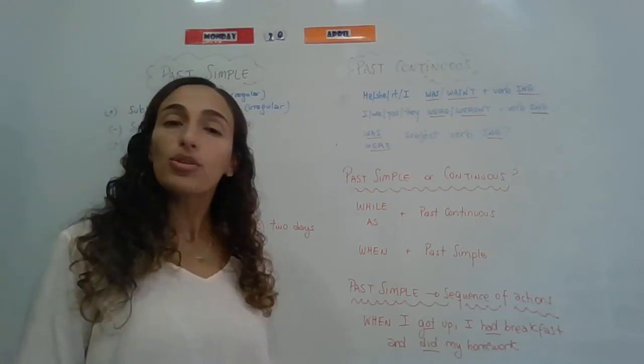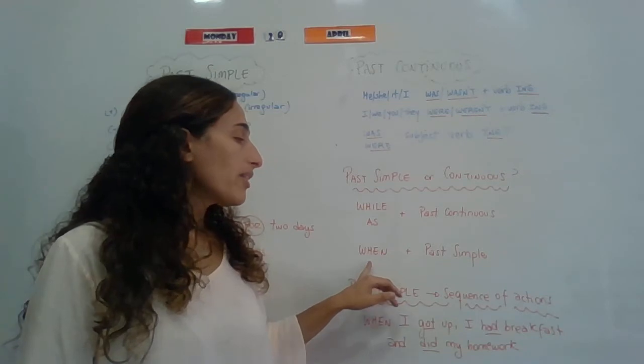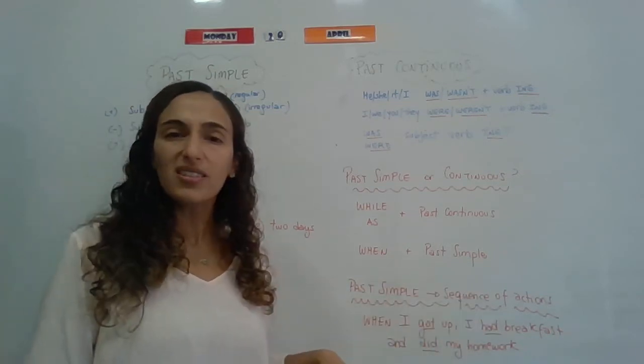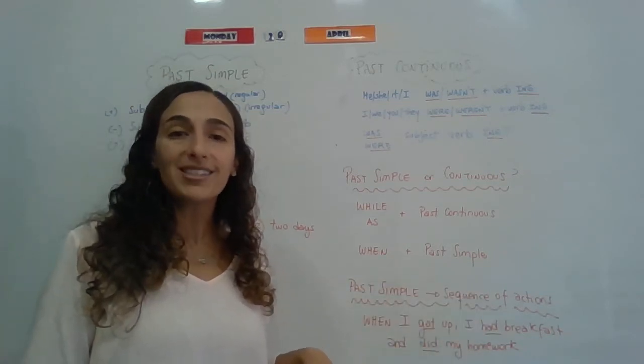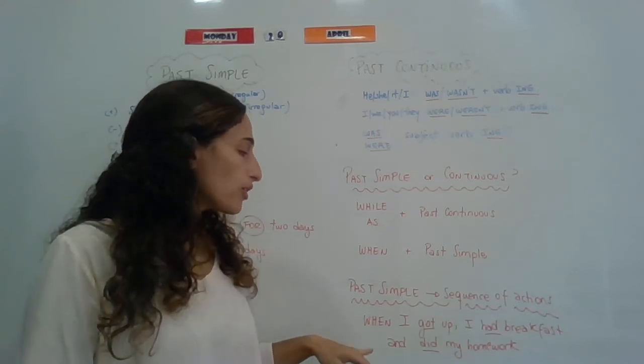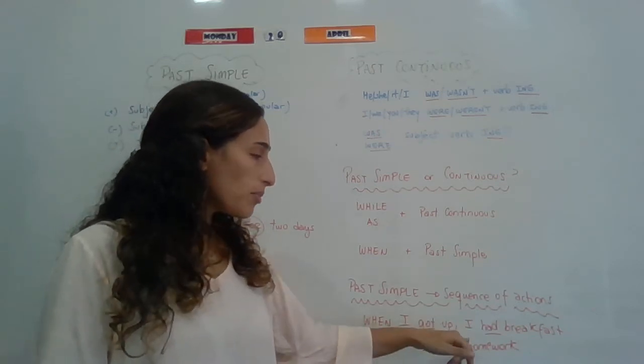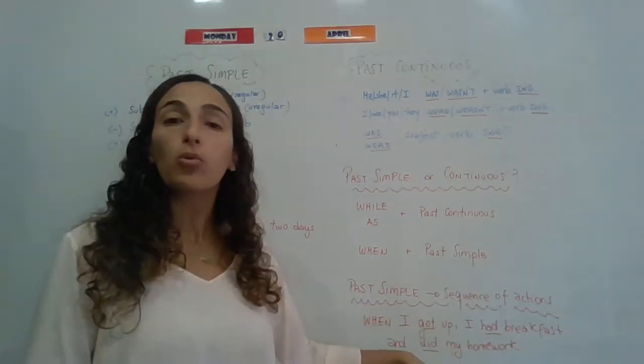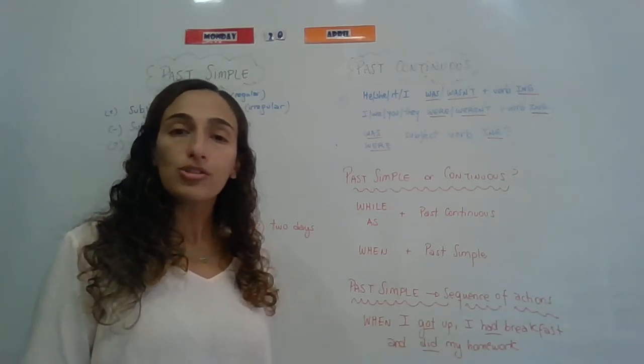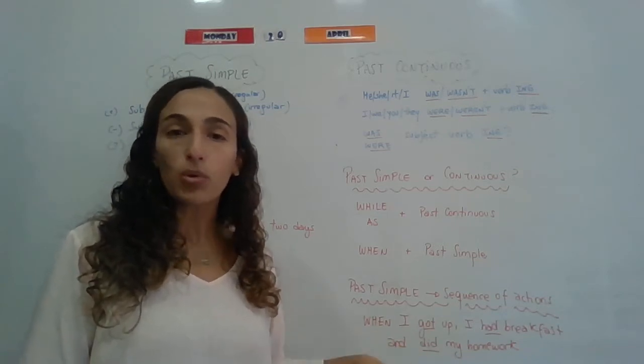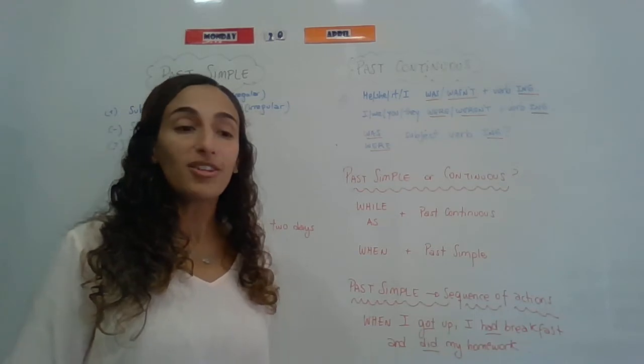Now, we can also use when with a sequence of actions, and in this case, a sequence of completed actions in the past. For example, when I got up, I had breakfast and I did my homework. All finished actions in the past making a sequence. Okay, now it's time to practice.